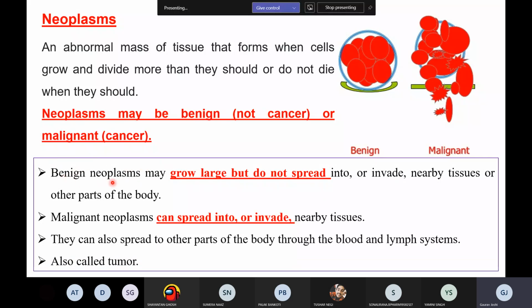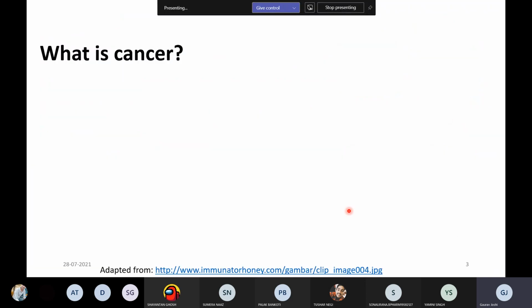So basically, benign neoplasm may grow large but do not spread. This is the important thing. They grow large but they do not spread into or invade nearby tissues or other parts of the body. So they remain confined to a single part only. They do not have the tendency to spread. So these are called benign neoplasm. The second one is the malignant neoplasm, which can spread or invade the nearby tissues. So this form is called cancer or tumor. So basically the malignant neoplasm is called cancer or tumor.